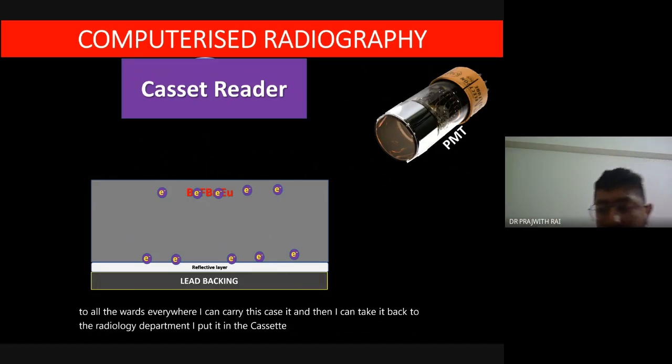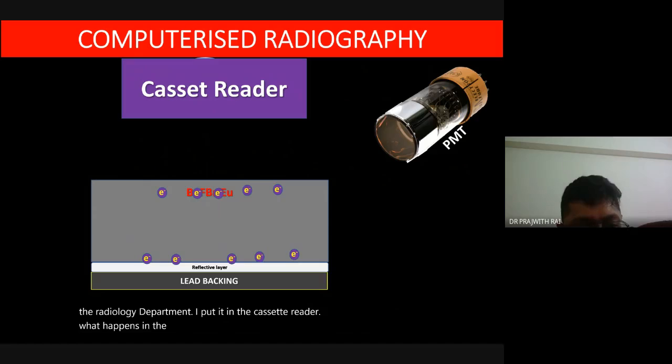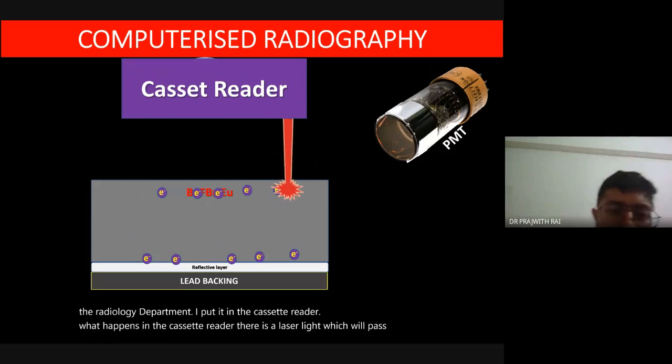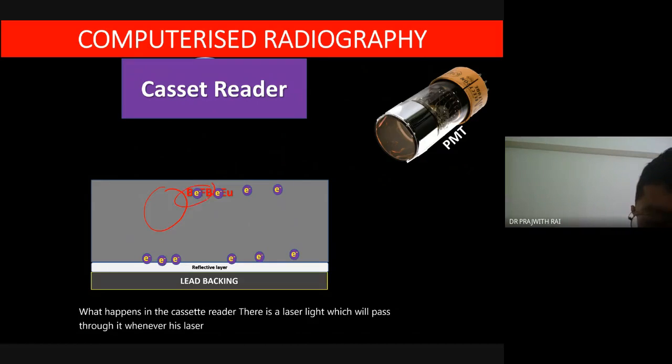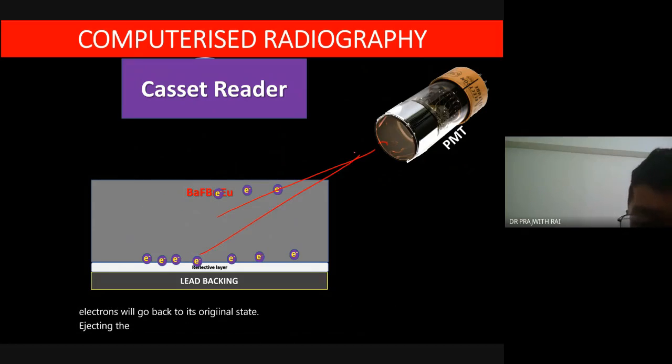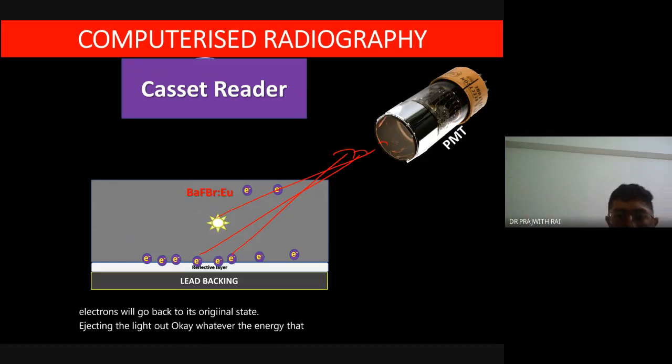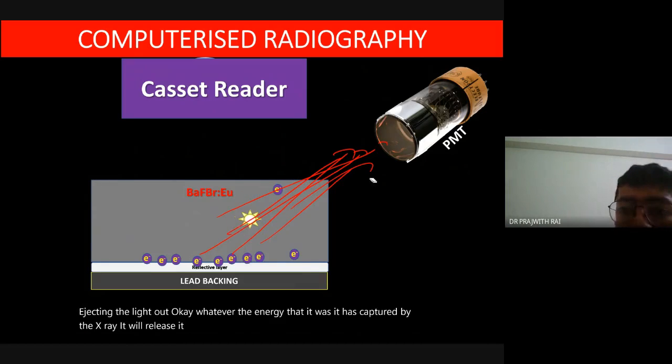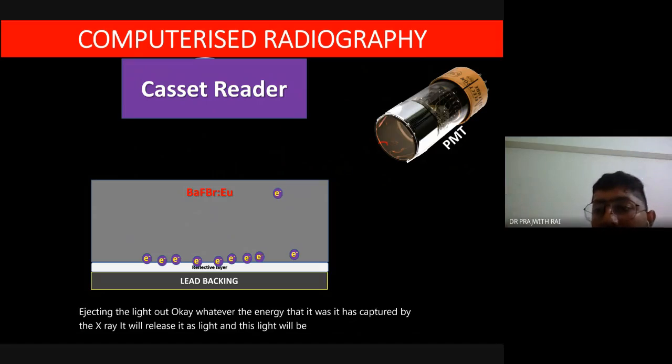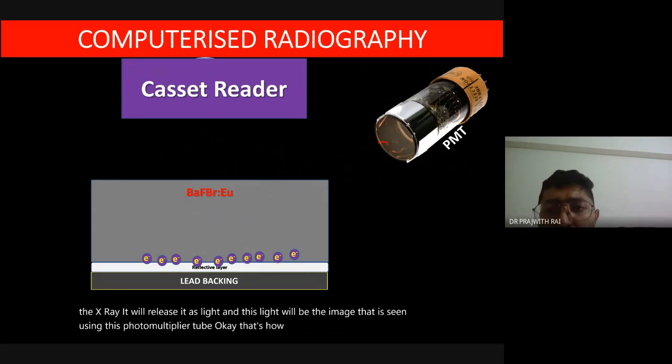What happens in the cassette reader? There is a laser light which will pass through it. Whenever this laser passes, it will stimulate these electrons, and these electrons will go back to their original state, ejecting light. Whatever energy it had captured from the X-ray, it will release as light, and this light will be the image that is seen using the photomultiplier tube. That's how the computerized radiograph works.